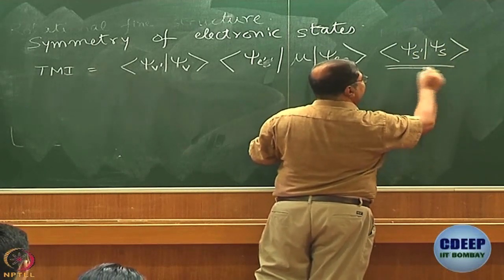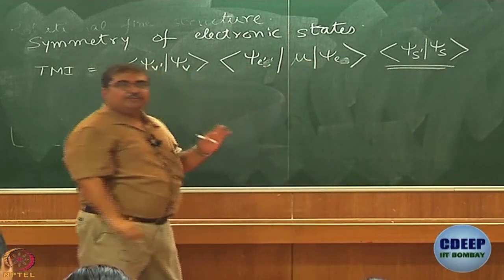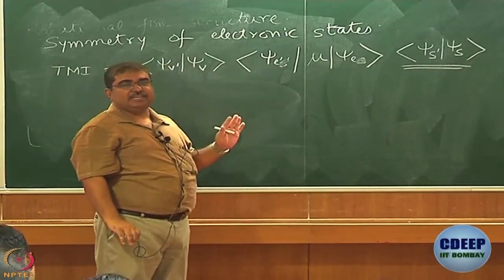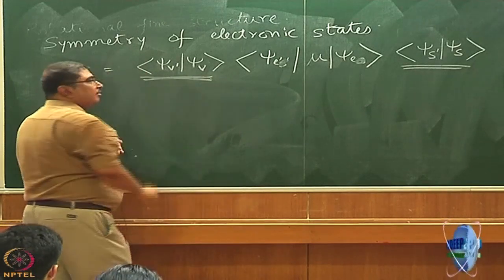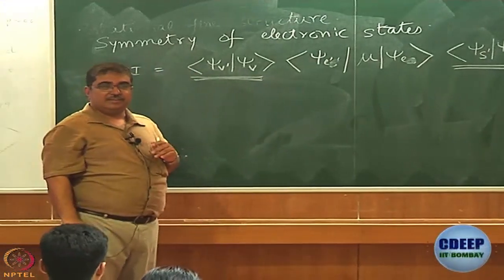We have already dealt with this last week and arrived at what is called the spin selection rule. We have also got the Franck-Condon factor.